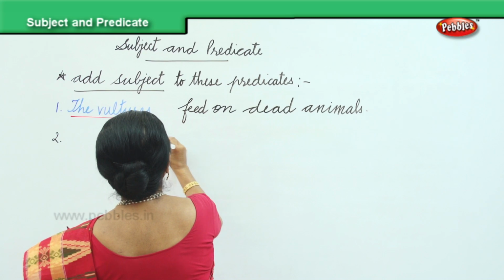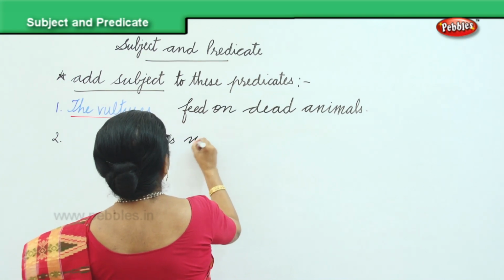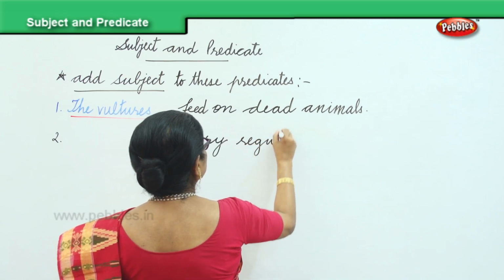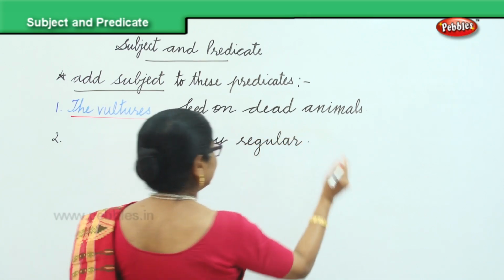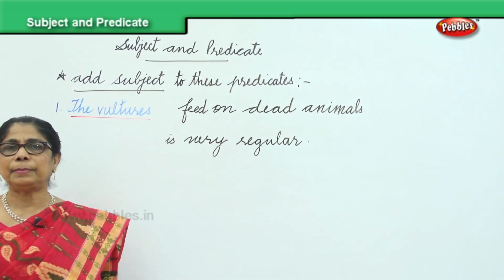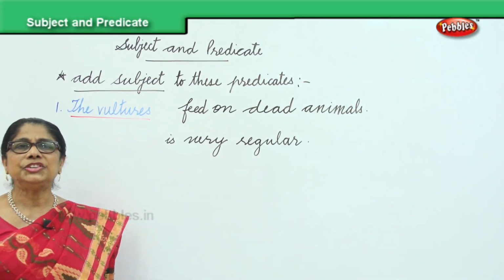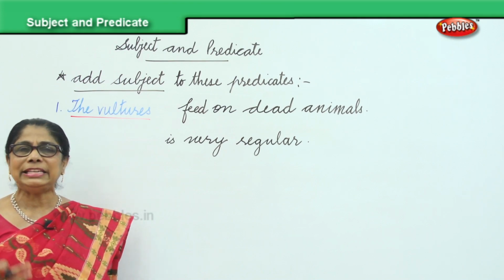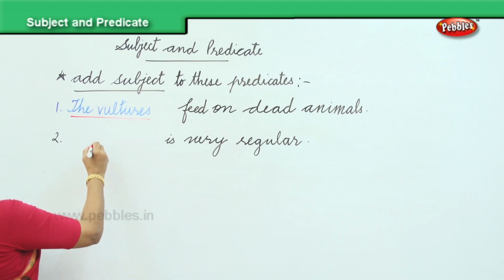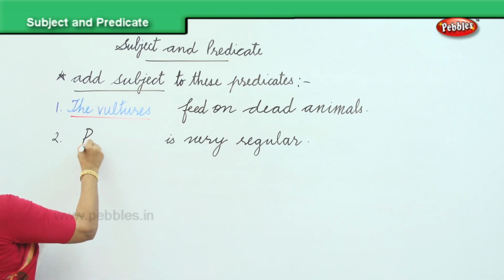Is very regular. You can supply anything. Is very regular is the predicate. Who is very regular? She is very regular. Mary is, you can put pronouns or nouns. You can say Peter is very regular to class.